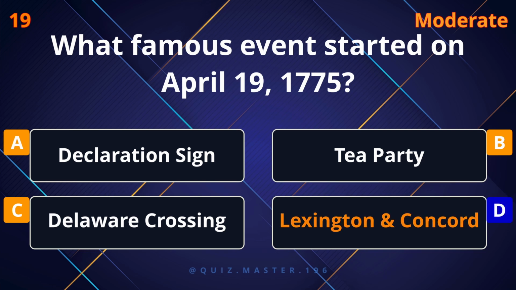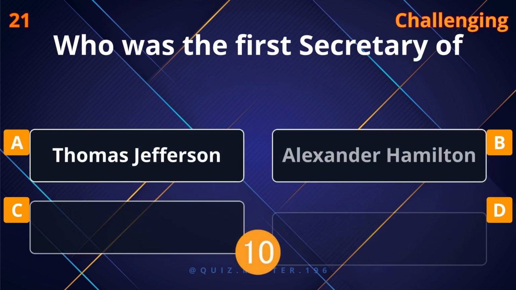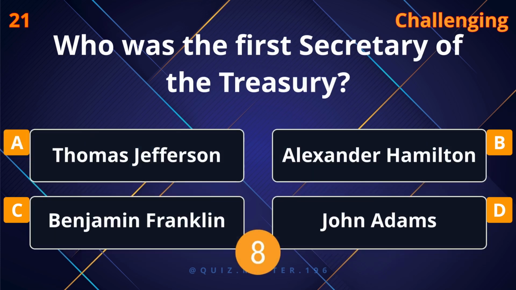Lexington and Concord. First woman to fly solo across the Atlantic? Amelia Earhart. Who was the first Secretary of the Treasury? Alexander Hamilton.